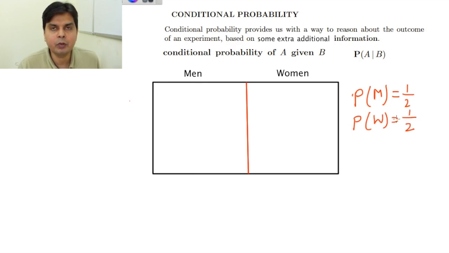And I am assuming that all men and women are equally likely to be involved in that murder, and that the murder has been committed by a single person. So the probability of a man being the criminal is half, and the probability of a woman being the criminal is half. So this is my probability.